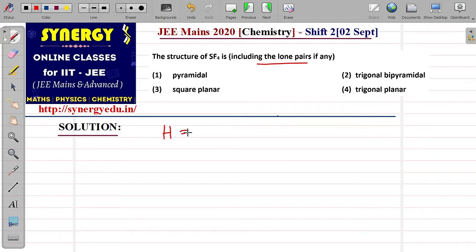How to calculate hybridization? Look here, there is a formula which is there in your NCERT also: H is half of the valence electrons of the central atom plus the number of monovalent atoms minus the cationic charge plus the anionic charge.